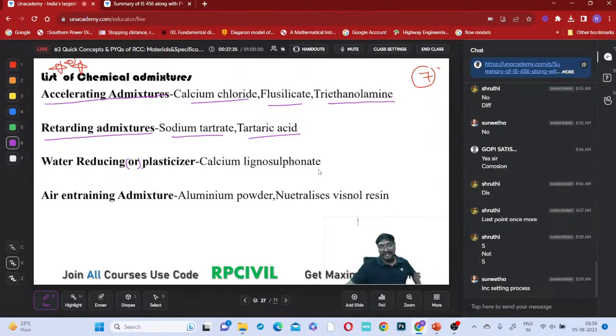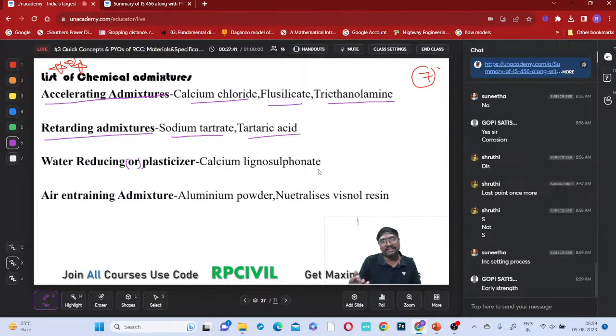They will increase the rate of the hydration reaction, so that it will become hard quickly, within lesser time, and set fast. Once it becomes hard faster, strength will automatically be obtained.